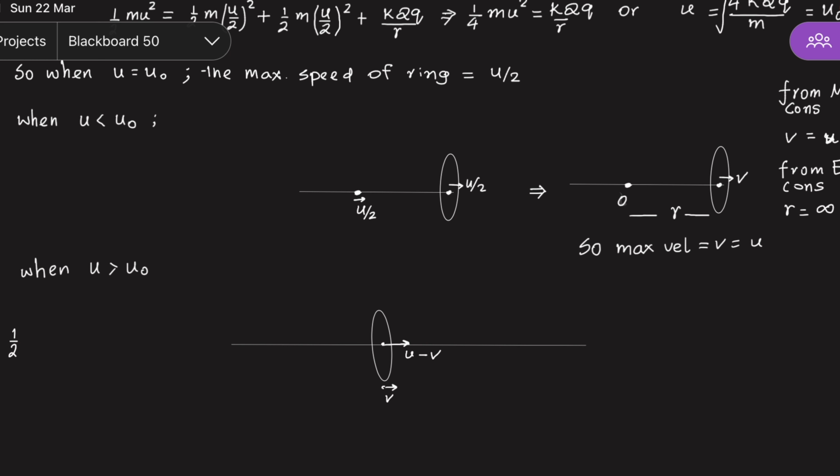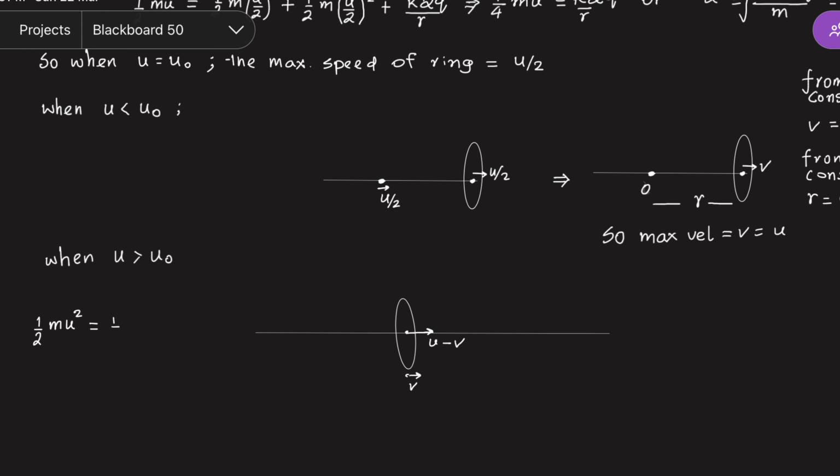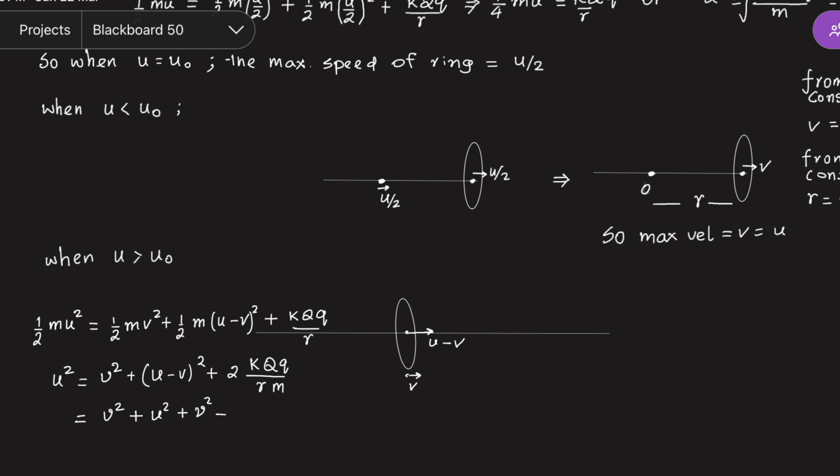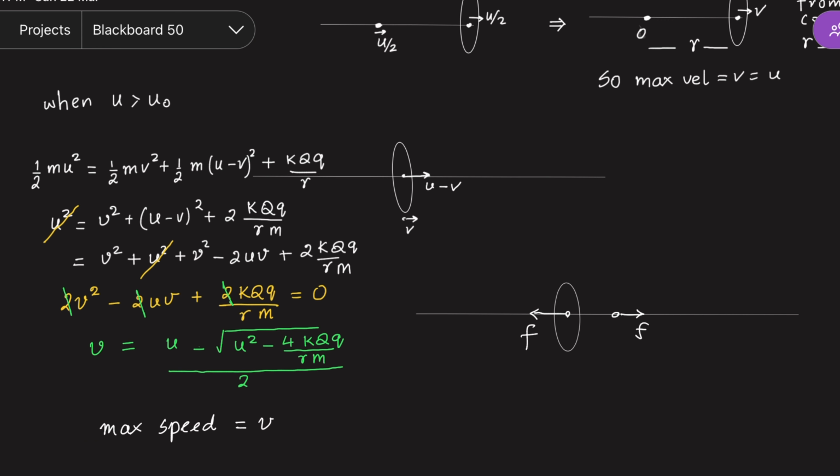And now writing energy conservation, we have half m u square equal to half m v square plus half m (u minus v) square plus potential energy. And if we go on solving this, we get v equal to this much. And since v cannot be more than u, we have to choose the minus sign. So this is the expression for v. This is the velocity of the ring when the particle crosses the center of the ring.